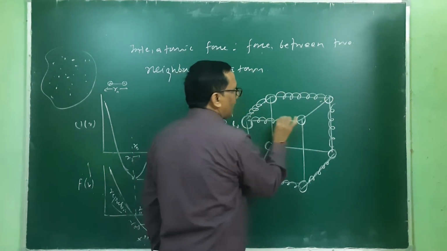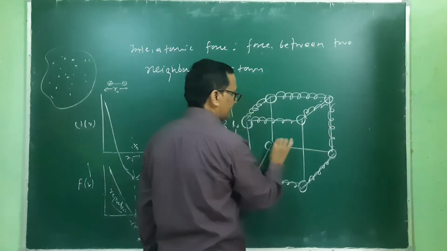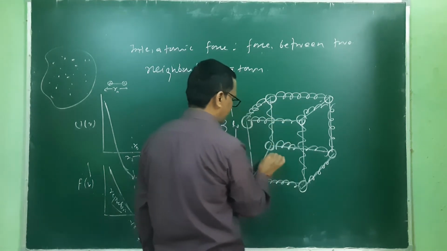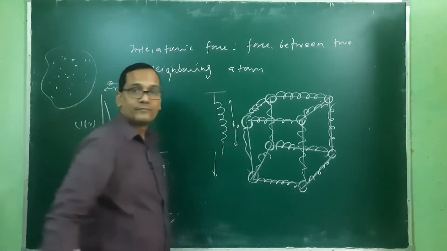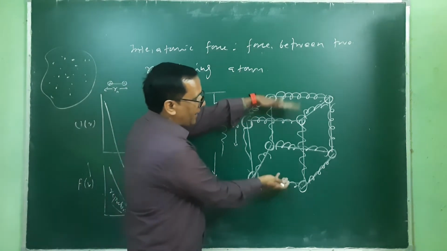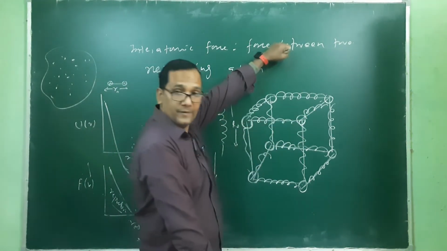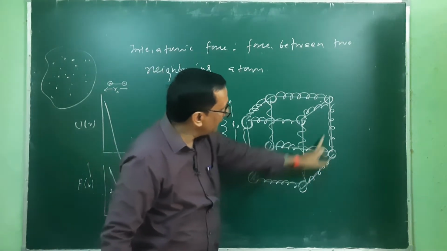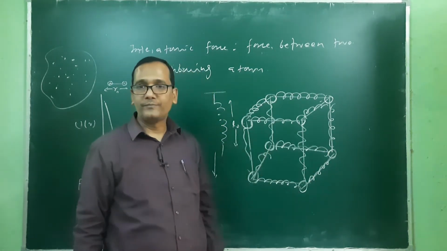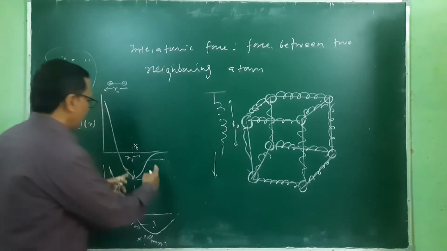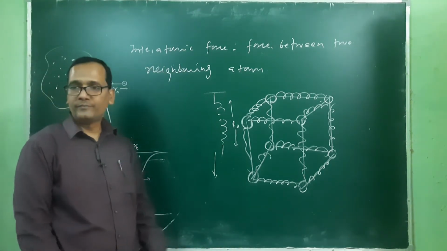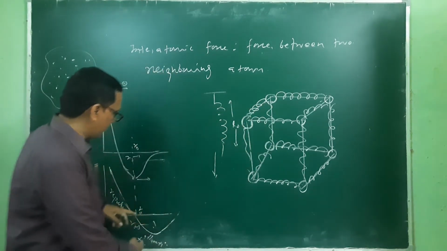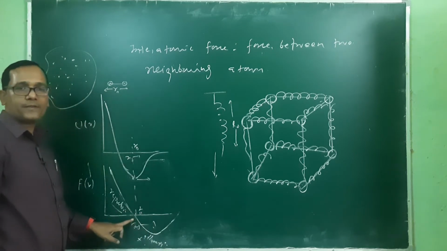One can assume these atoms are connected with springs. If in any direction we try to stretch, means we are trying to increase the length of these springs, we are trying to increase this R. When we leave, it will come back because of the restoring force, because of this attraction force between these atoms.